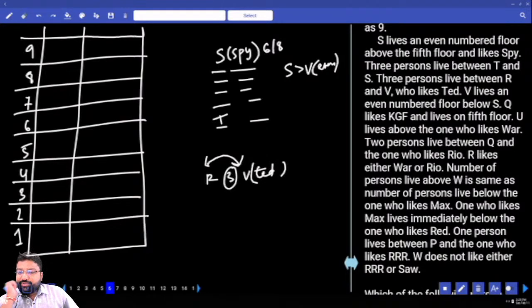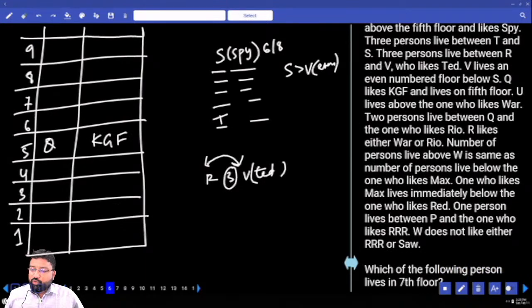Q likes KGF and lives on. So this is Q who likes KGF. 2 people live between Q and the one who likes Rio. 2 people live between.